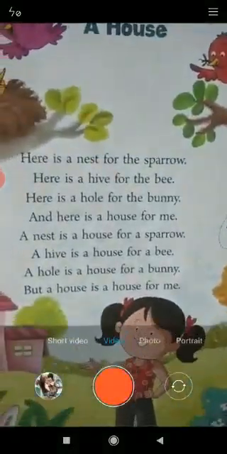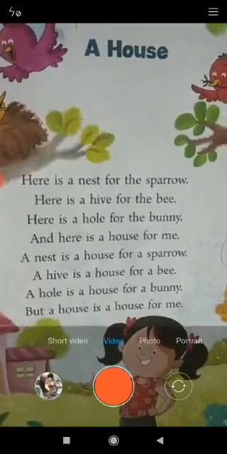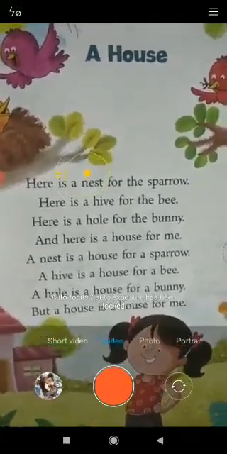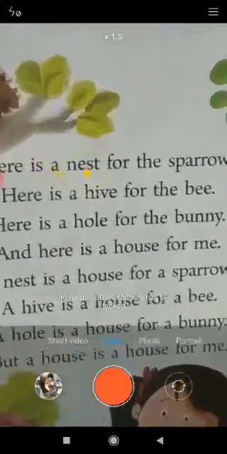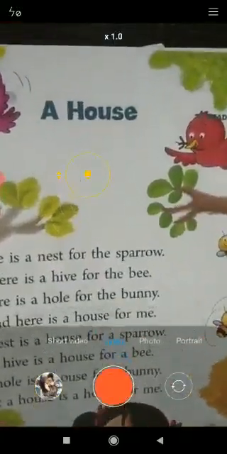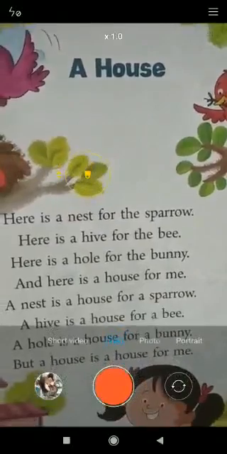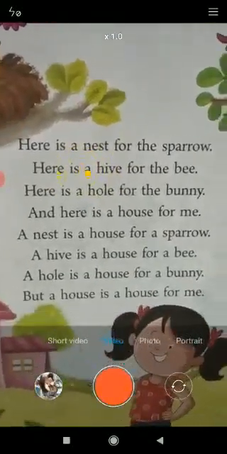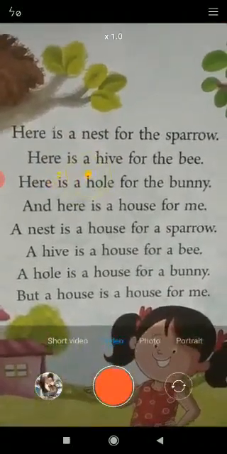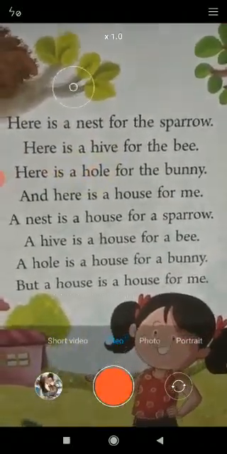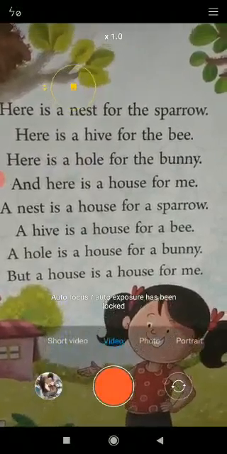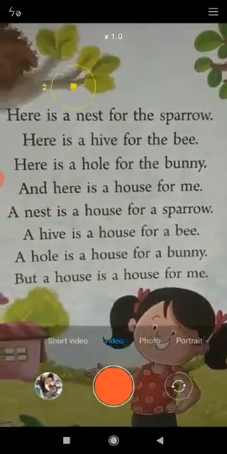Hello students, as we have finished our first lesson, Mary and the Mouse. Today, let us start with a new poem, A House. So students, let's get set to read our new poem. Read this poem with me aloud.